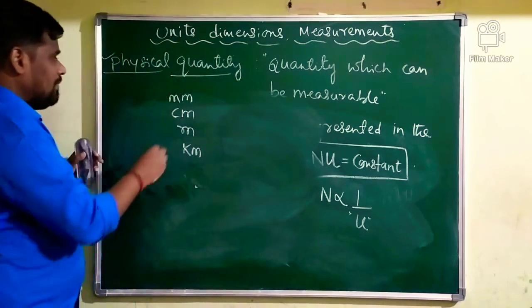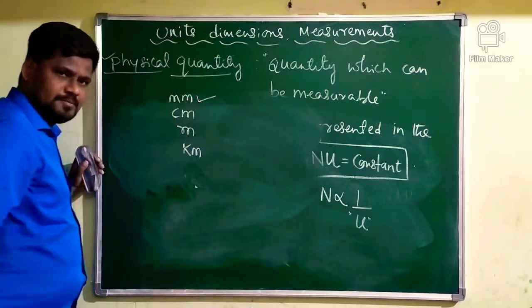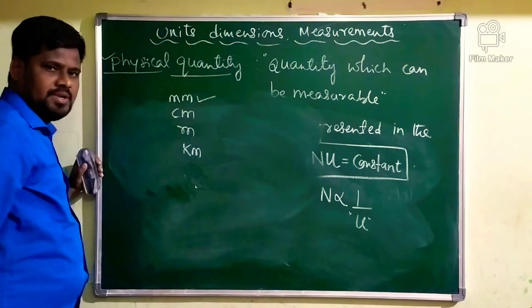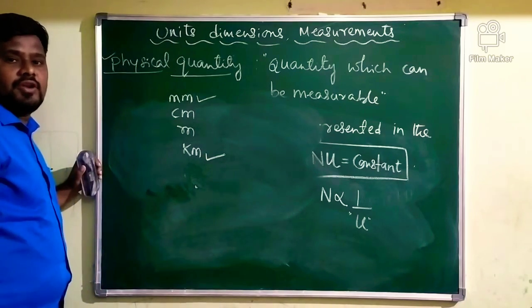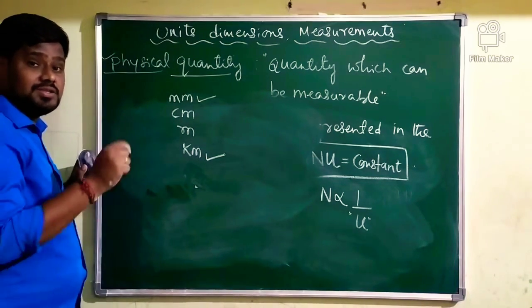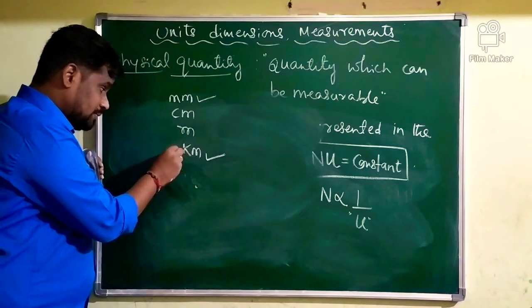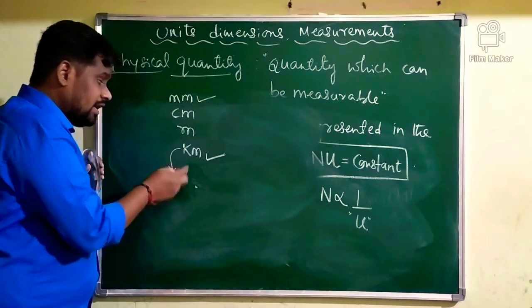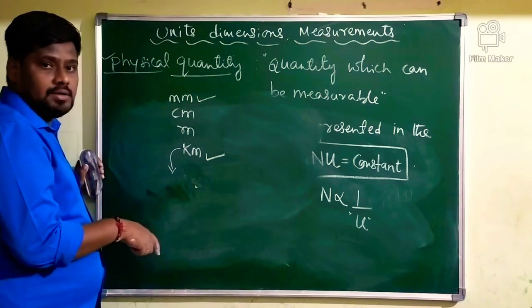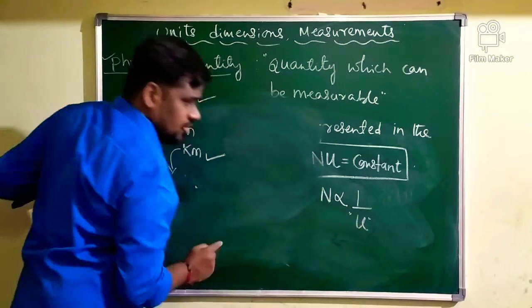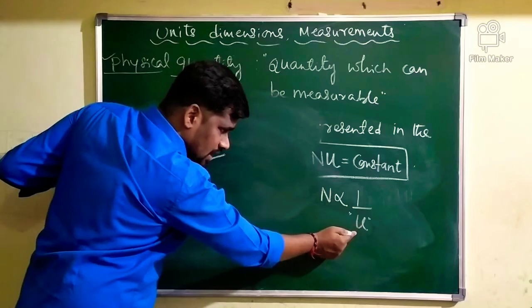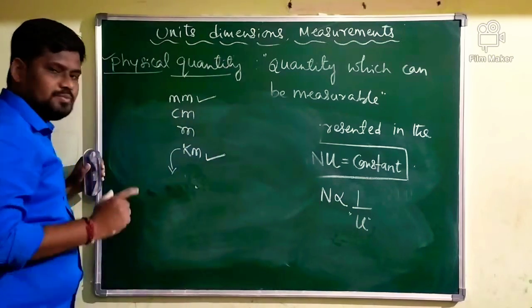Here, look, millimeter is a smaller unit. In this case the millimeter is a smaller unit. Kilometer is a larger unit. So if you express length in terms of kilometer, that is a larger unit, if the unit is larger, numerical value will be smaller.